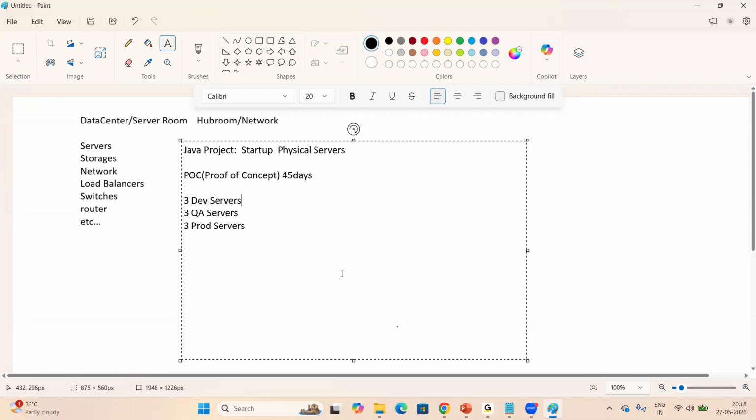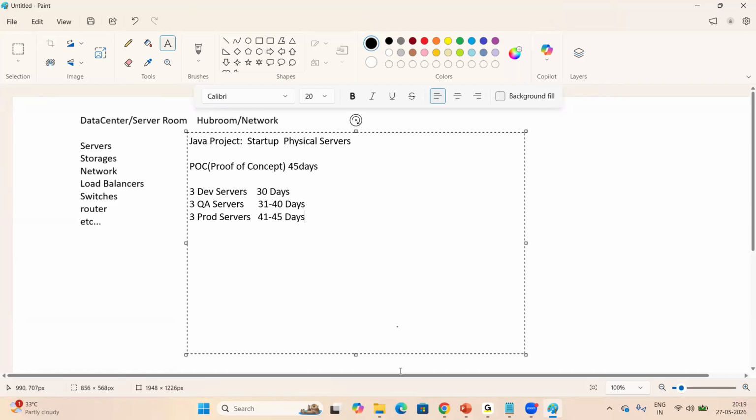So here, developers, first 30 days, they work on the development servers, they develop the application. Once the development is completed, from 31 days to 40 days, testing should happen. After that, from 41 days to 45 days, deployments will be happening. This is the actual process every project team is following currently.